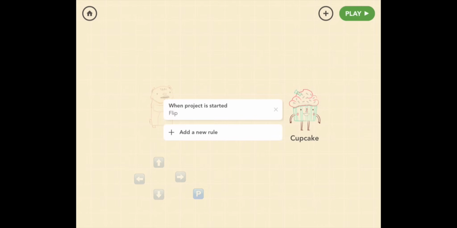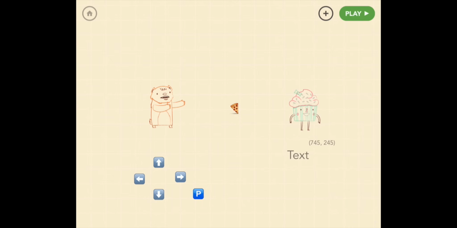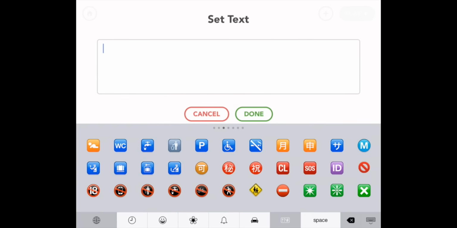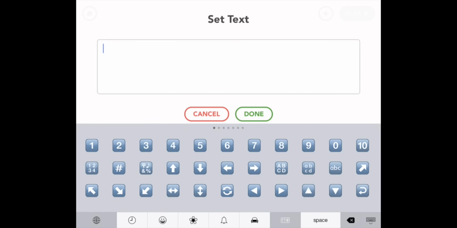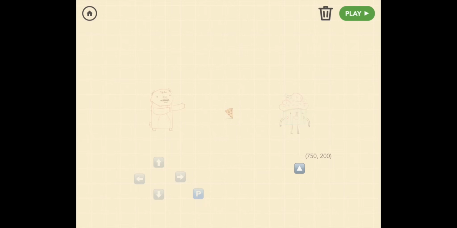Great, so now let's get Cupcake to move around. So let's pull out an up button from text and go to emoji. Now let's not pick the same up button we did for bear, and you'll understand why later, but right now we want something a little different that still explains that it's up. So if you're on this page with the numbers and the directions, then on the bottom you can see their triangle directions. Now let's pick the triangle up.